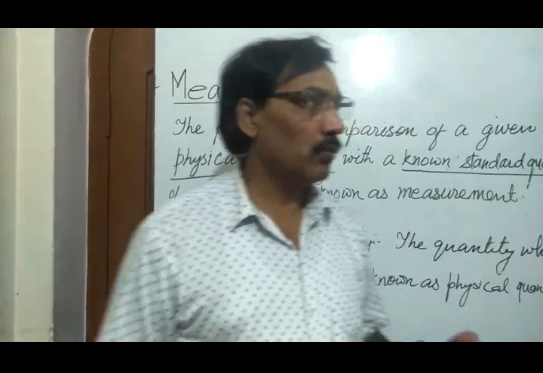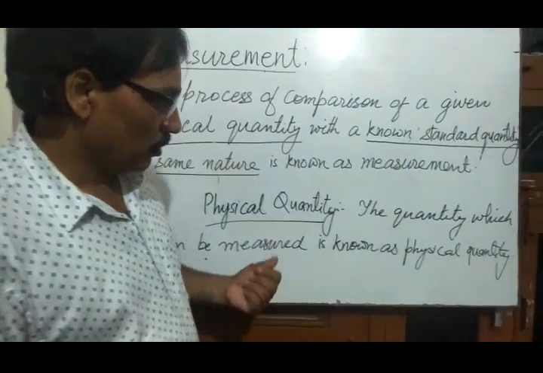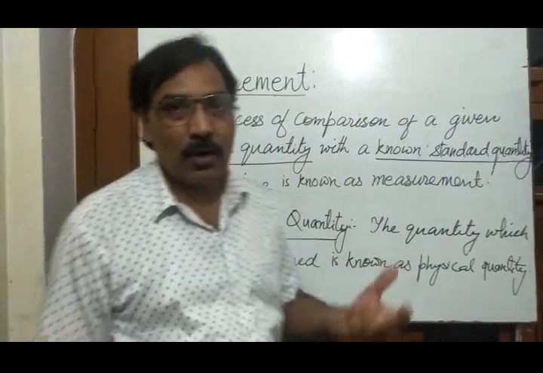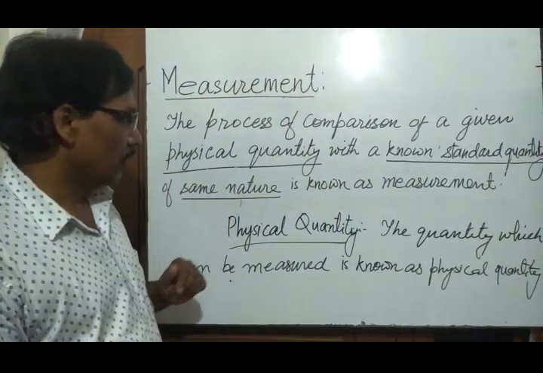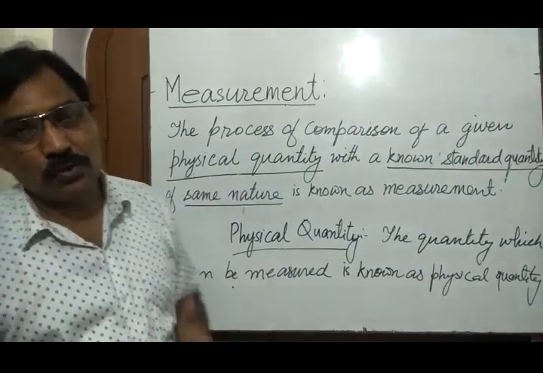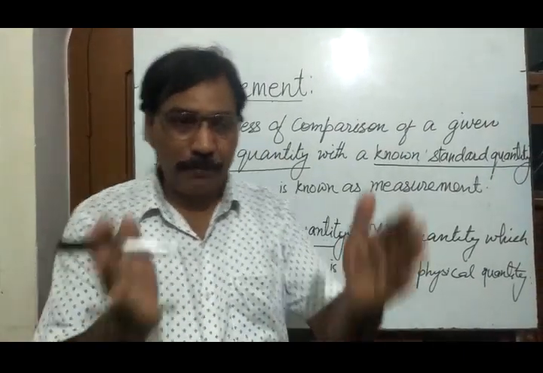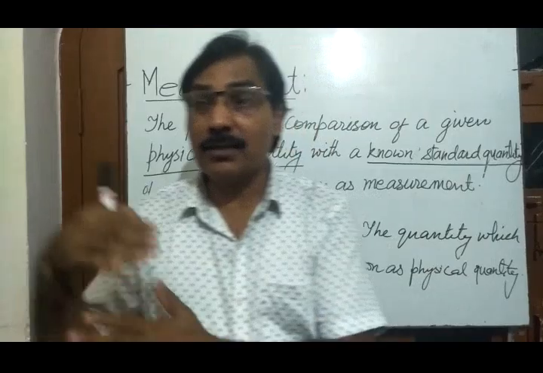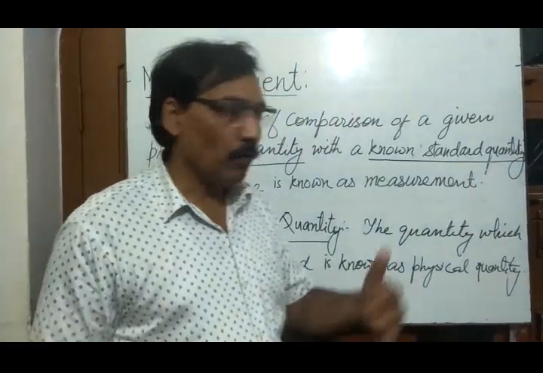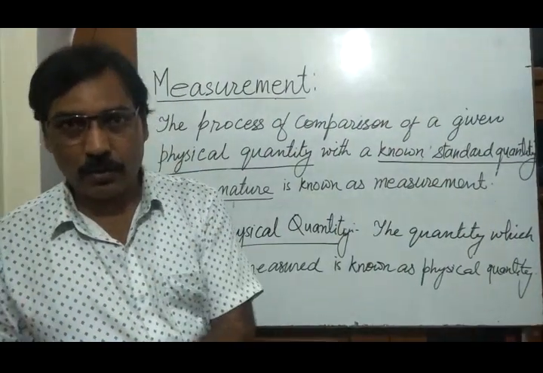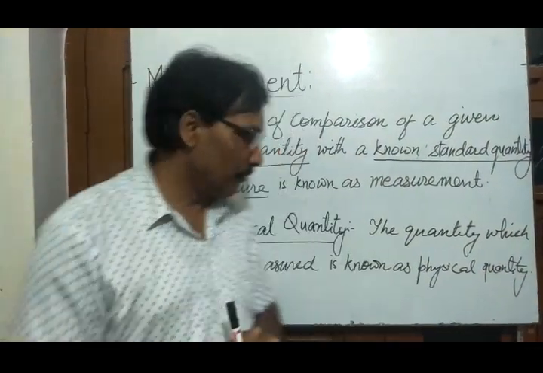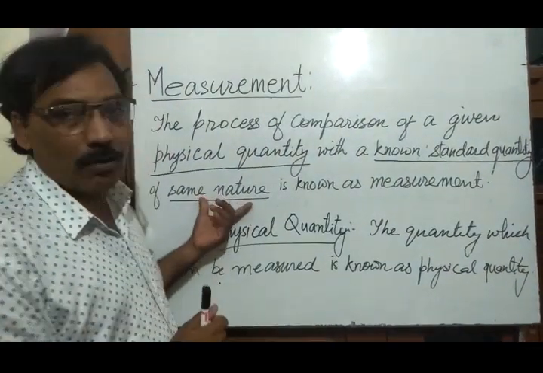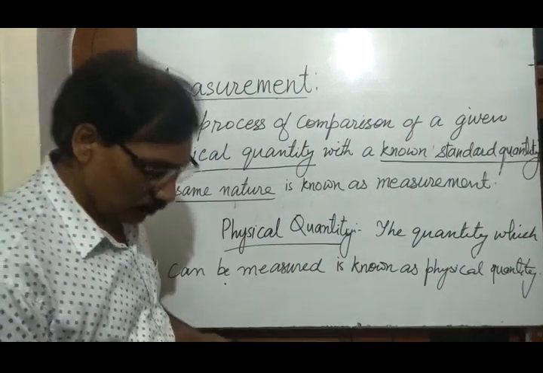A fixed magnitude, which is accepted by all, is a known standard quantity. Of same nature means, if you want to measure length, then you will take a particular fixed value of length as standard. If you want to measure mass, then a definite value of mass is taken as standard. Clear? And that is the meaning of same nature.